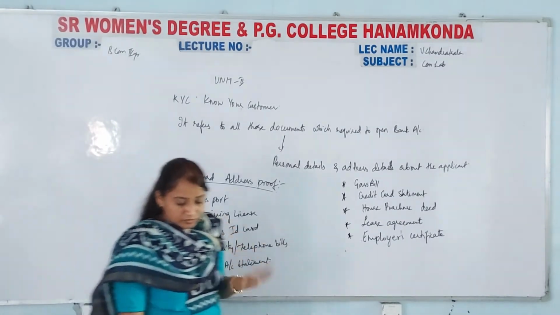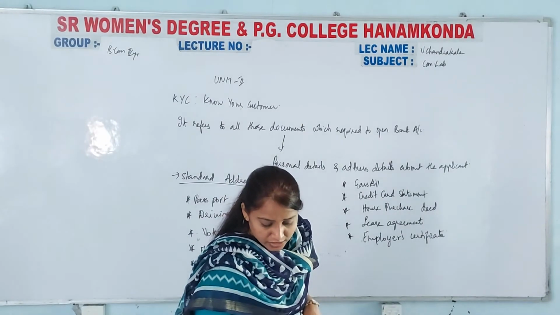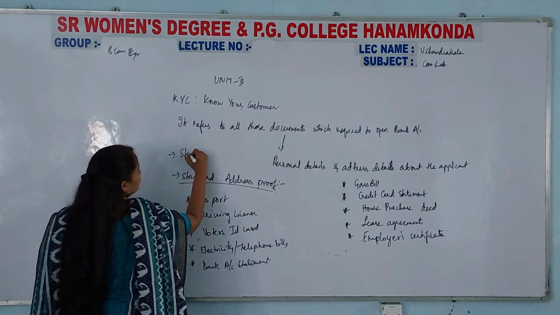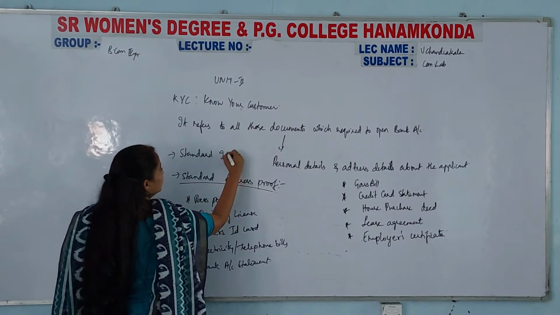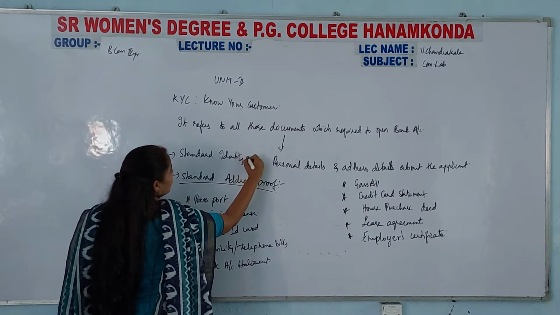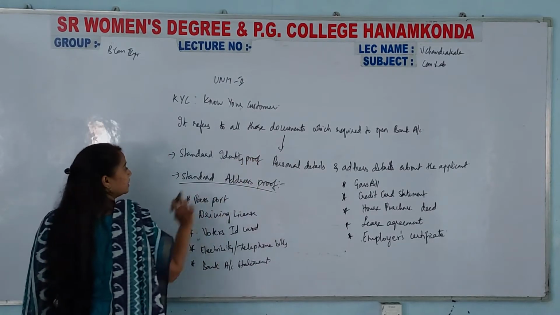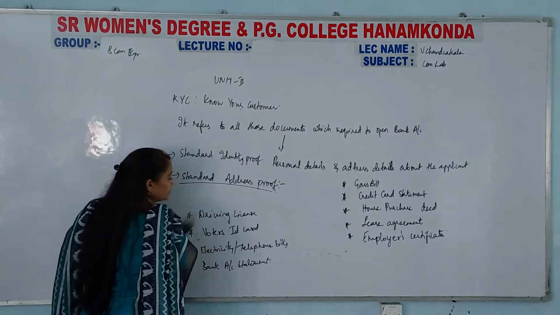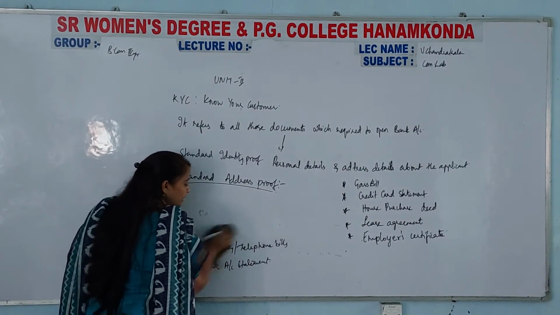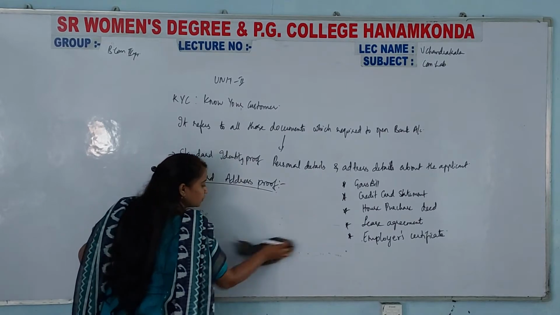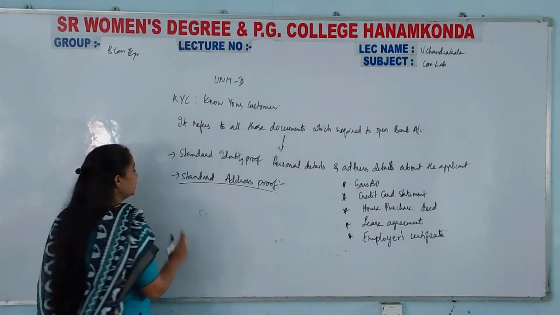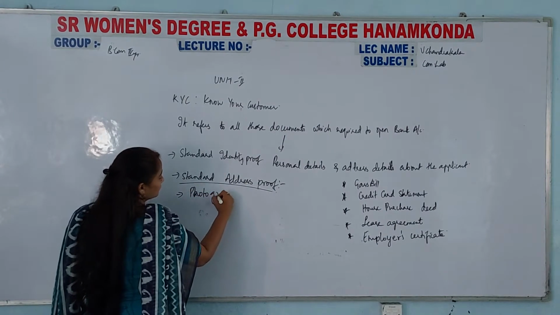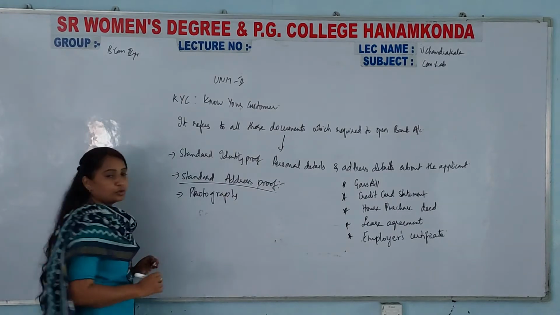Understood? Now photographs. Next one is photographs. You are done with standard identity proof, you are done with standard address proof. Now the third one is photographs. See, they will ask you to paste photographs also, isn't it? Passport size photographs they will ask you to paste.